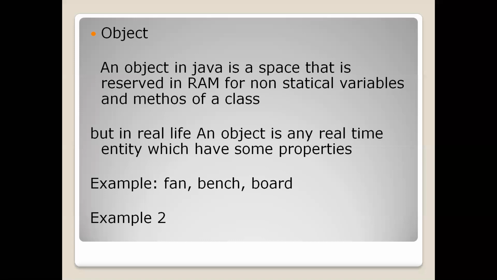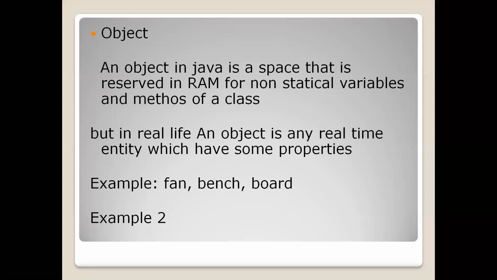And the creation of space is taken care of by creating an object. And the creation of space is called an object, right? And in real life, there is another definition for object. In real life, an object is called a real-time entity.